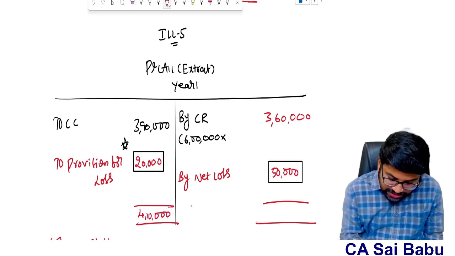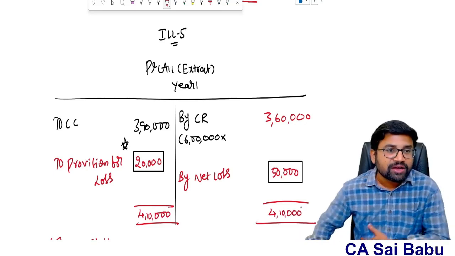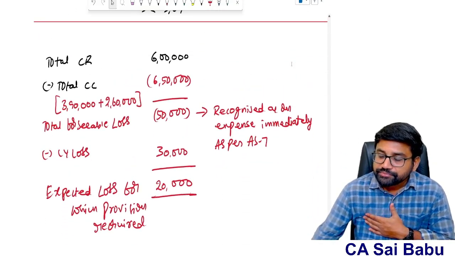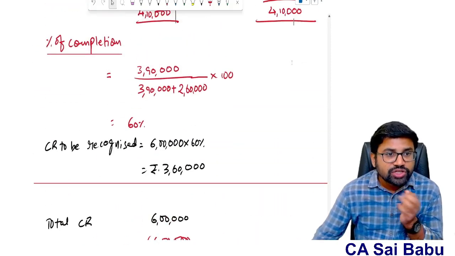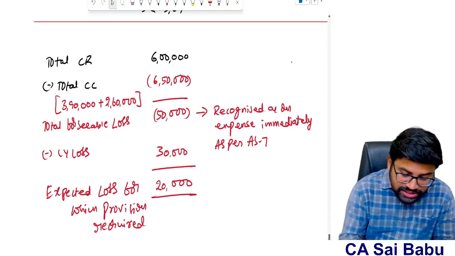4,10,000. 4,10,000. You understood the concept? So you understood the intention of Accounting Standard 7. The intention of the standard is that you need to see the overall picture also. It is not about current year loss. It is about this one also.